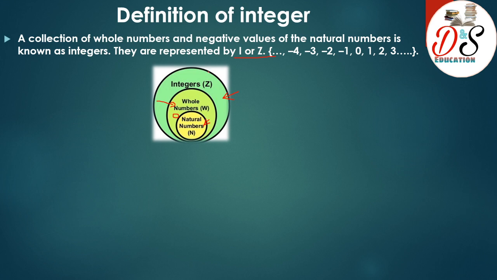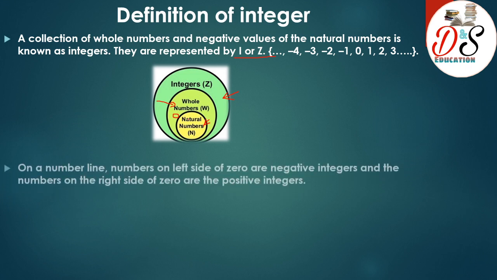But can you say that all integers are natural numbers? No, we cannot say that, because 0 is an integer but not a natural number. Similarly, in case of whole numbers, can you say all integers are whole numbers? No, we cannot say that, because minus 1 is an integer, but it is not a whole number.